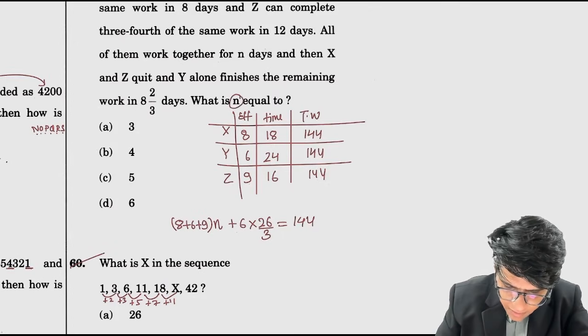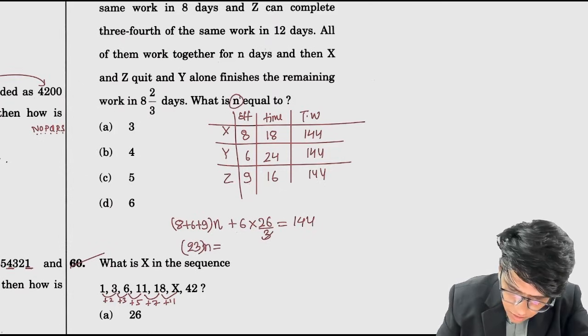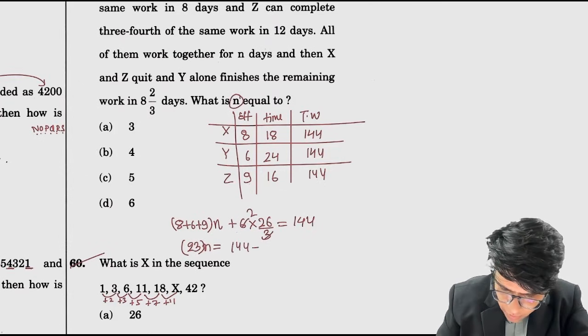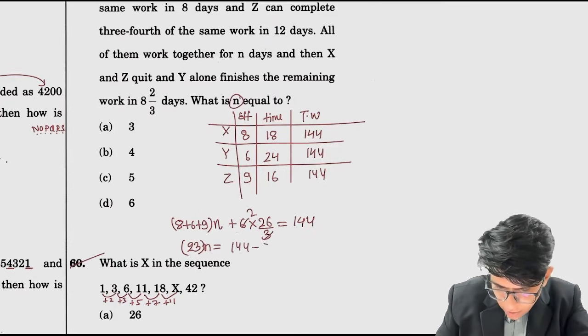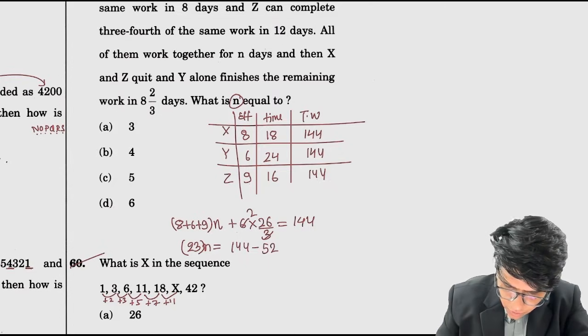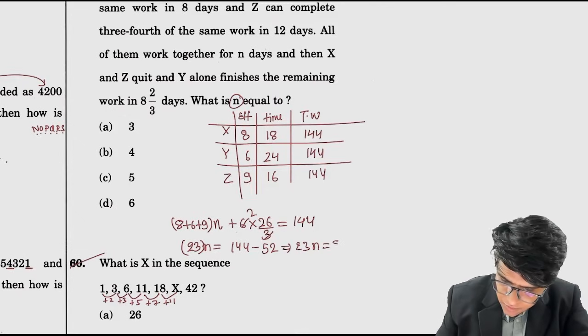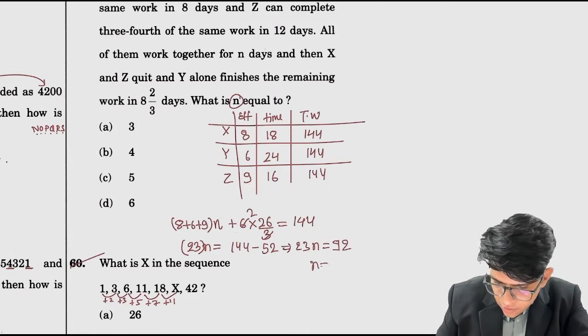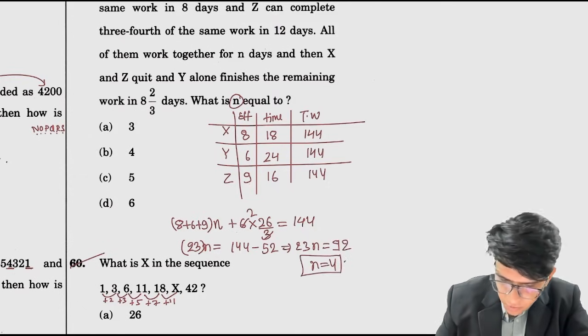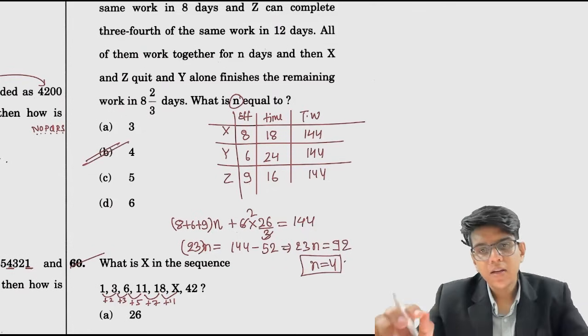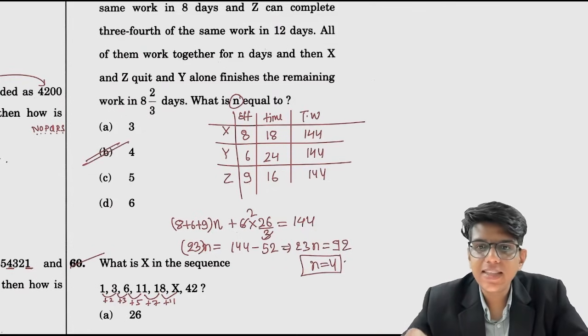So this is 8 plus 6 plus 9, 23. 23n plus 52, तो this is 144 minus 40, 52 हो जाएगा. ठीक है, 52, तो 23n is equals to 144 से 52 निकाल दो, है ना, तो 92. ठीक है, तो n equals to 4. For 4 days they were working together.